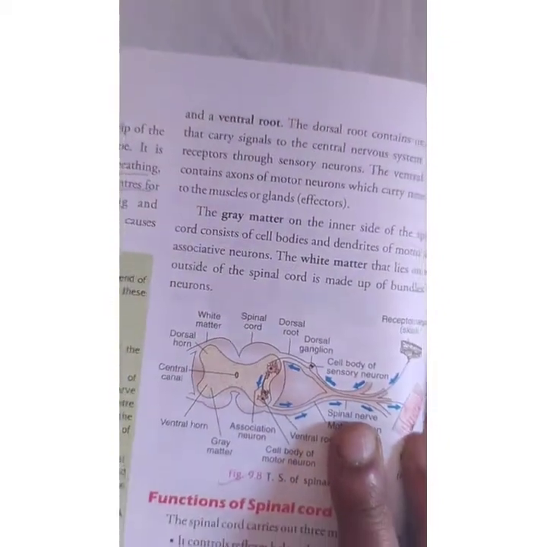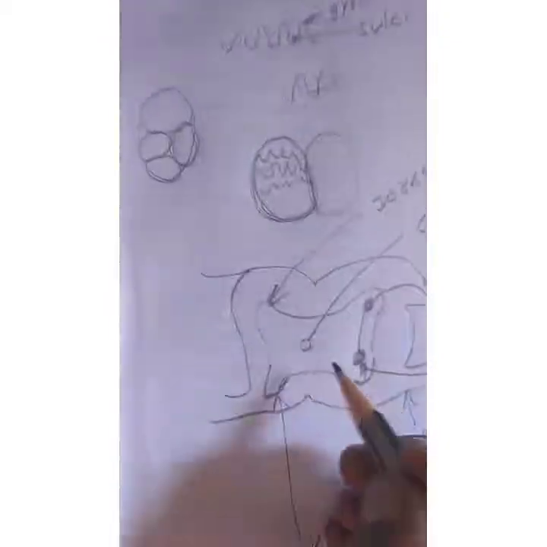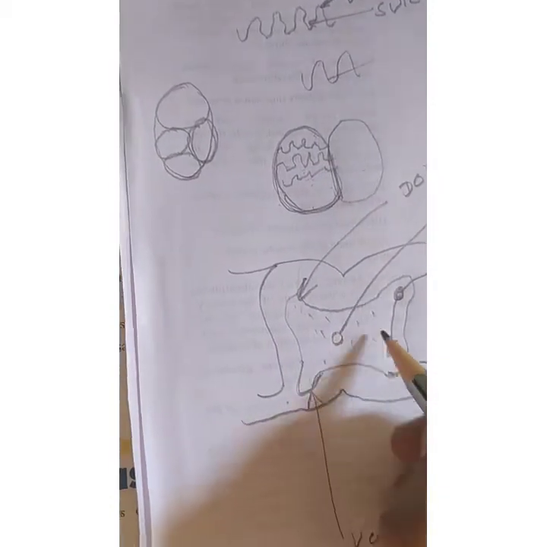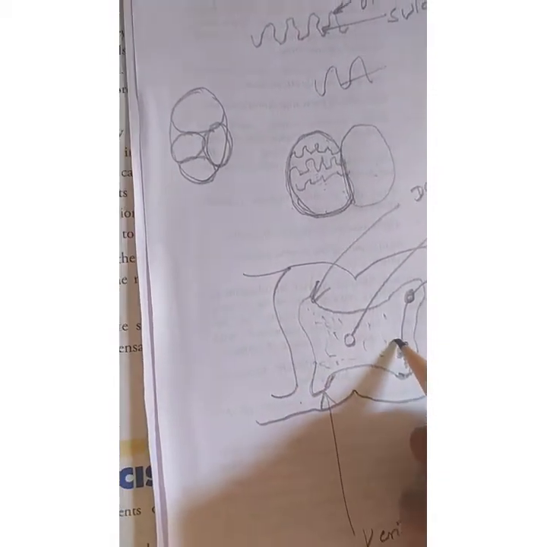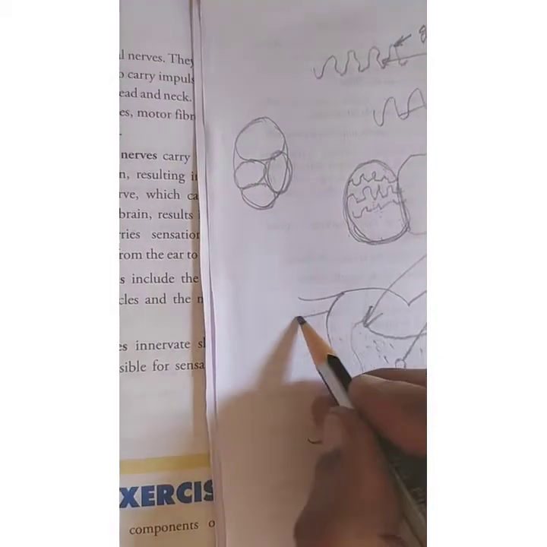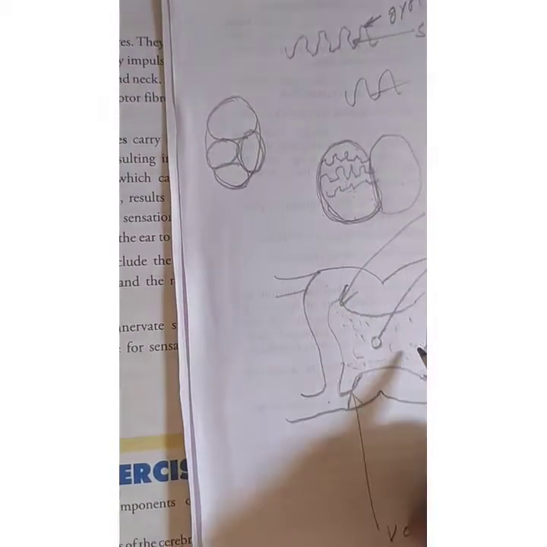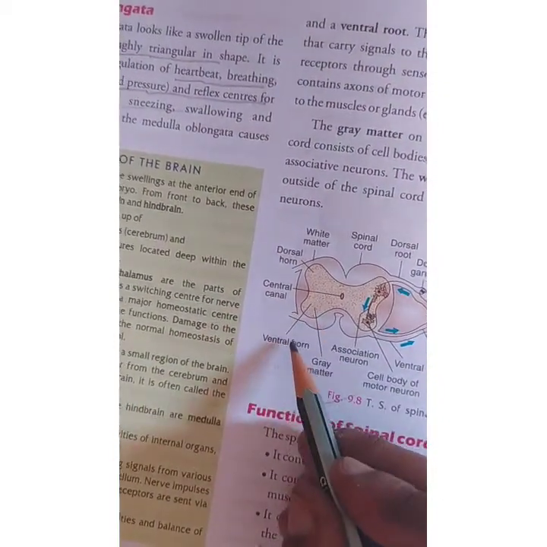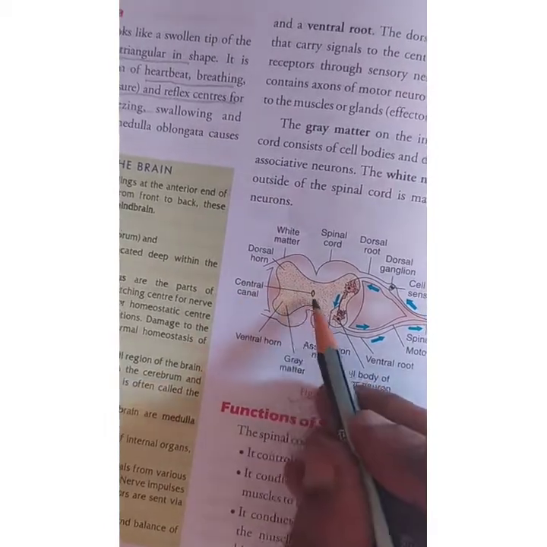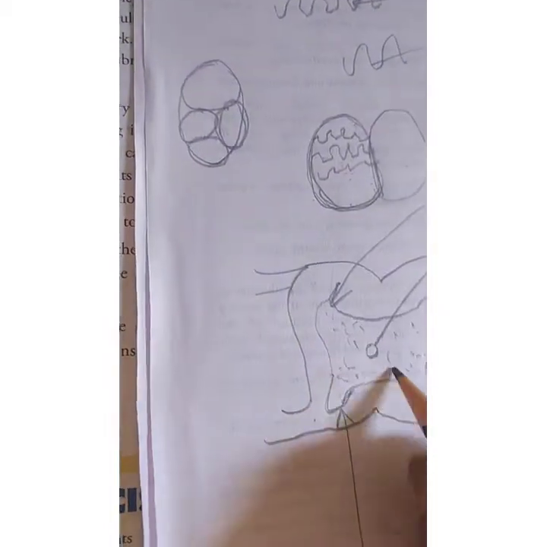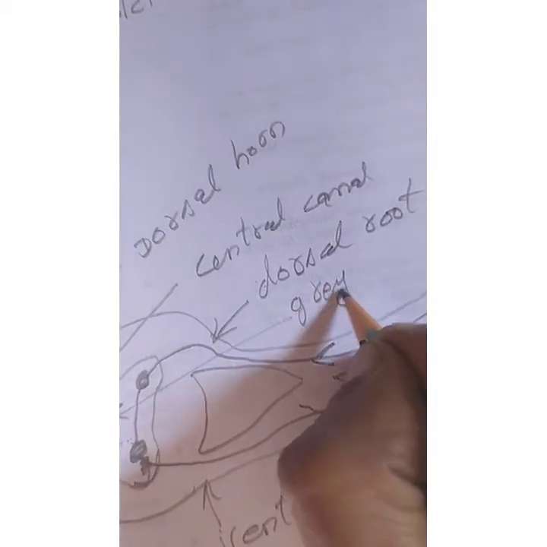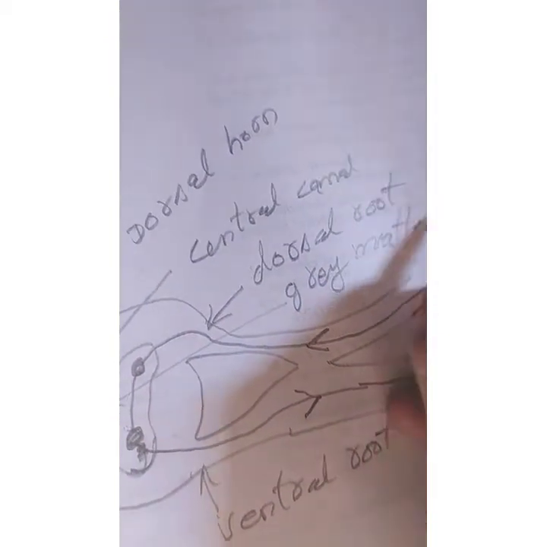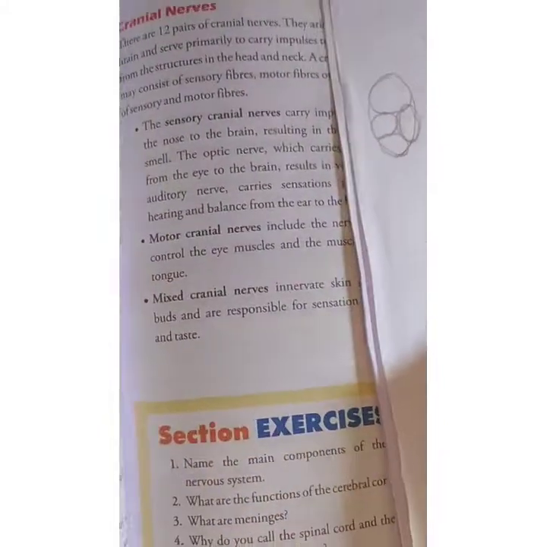Now you can see this part, the one which is shown in the middle, I have drawn this one. It is called the gray matter, which is made up of cell bodies, and this remaining part is called white matter. So the outer part is white matter, the inner part is gray matter. You can see here in the diagram, white matter this one, and gray matter this part. This is all gray matter. If you want, you can label it here. I don't have place, so here I am just labeling it gray matter, G-R-E-Y, M-A-T-T-E-R. Similarly this part is known as the white matter.